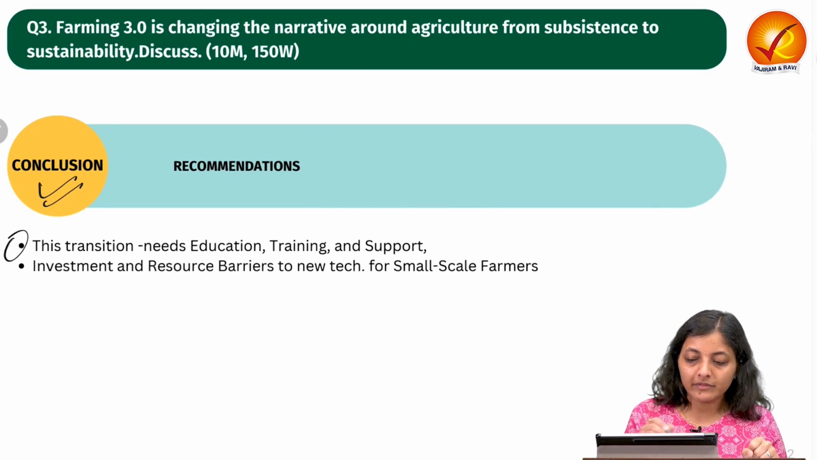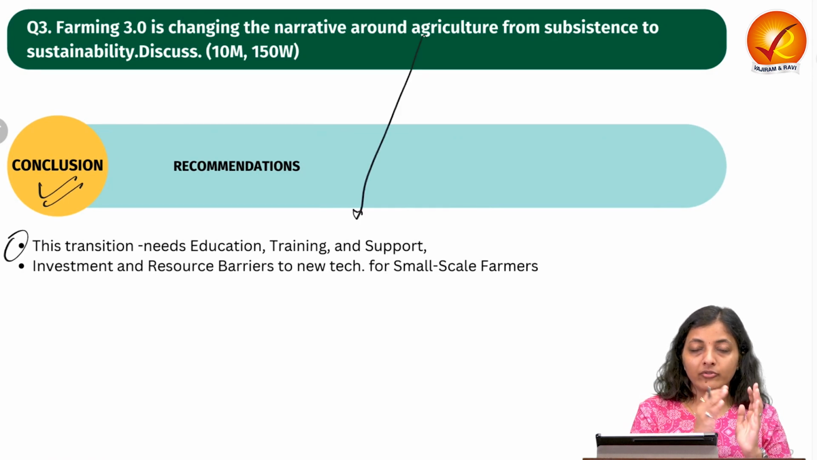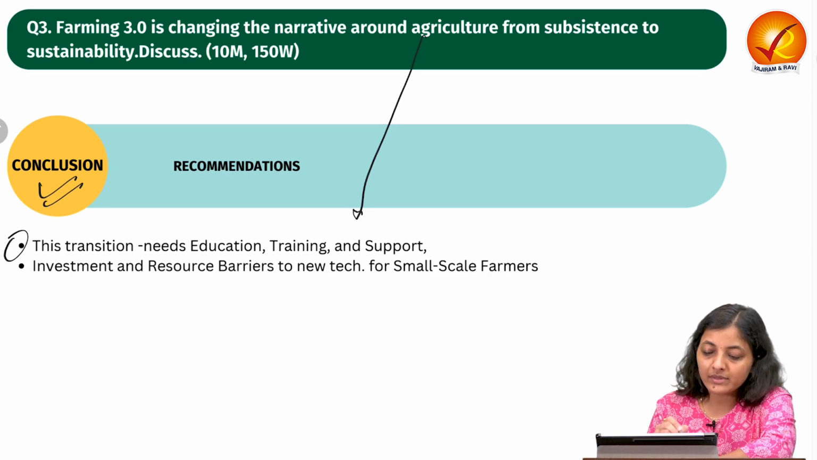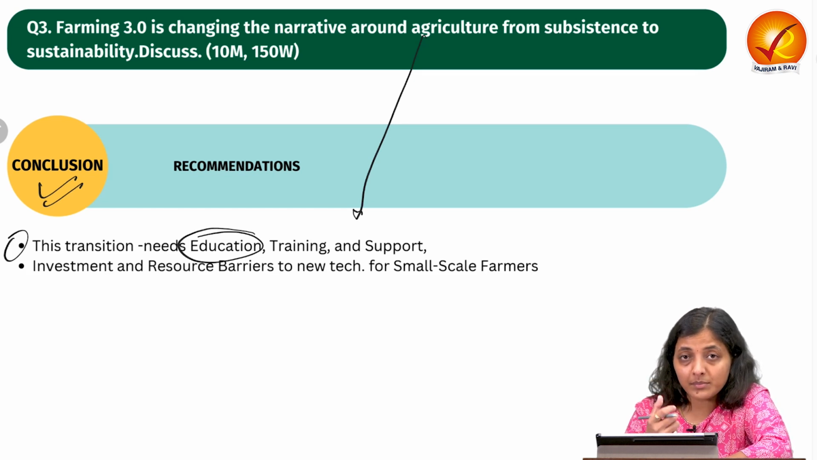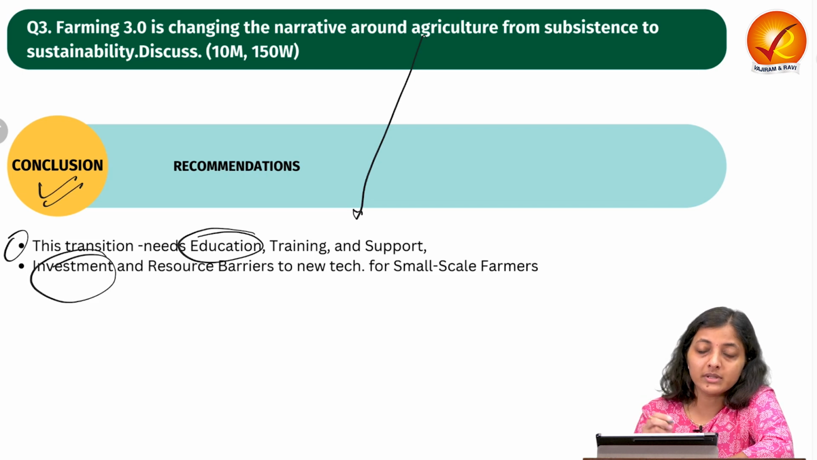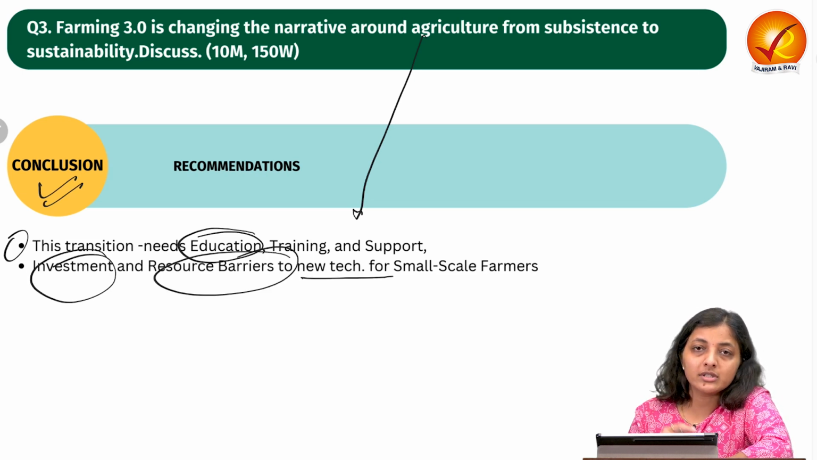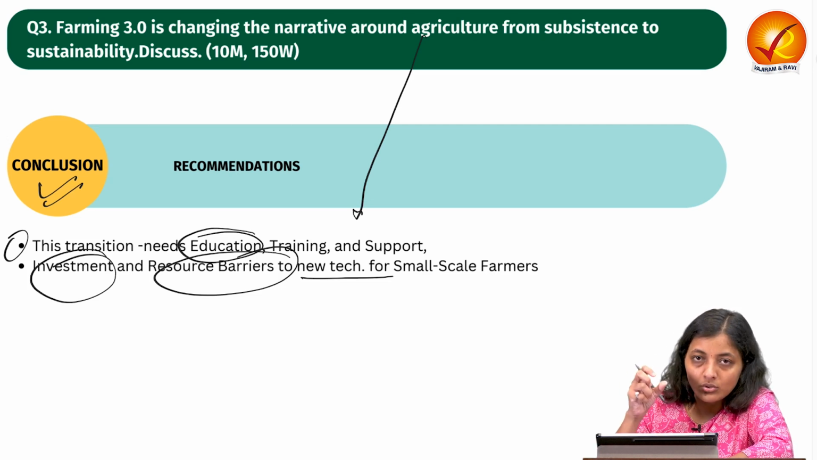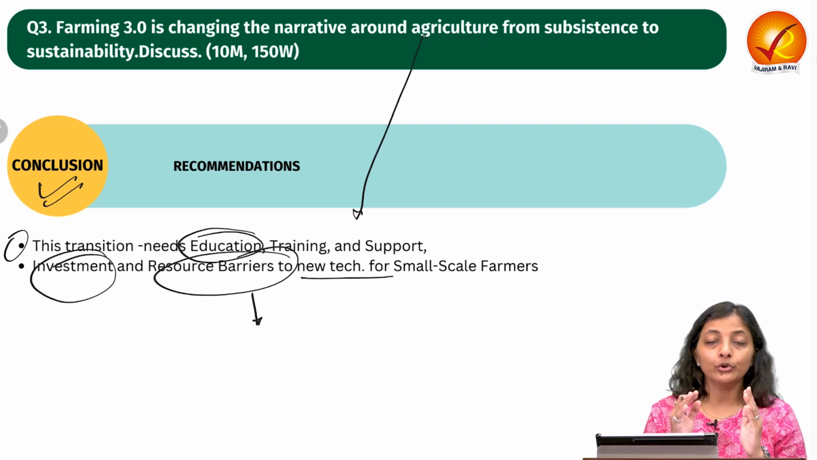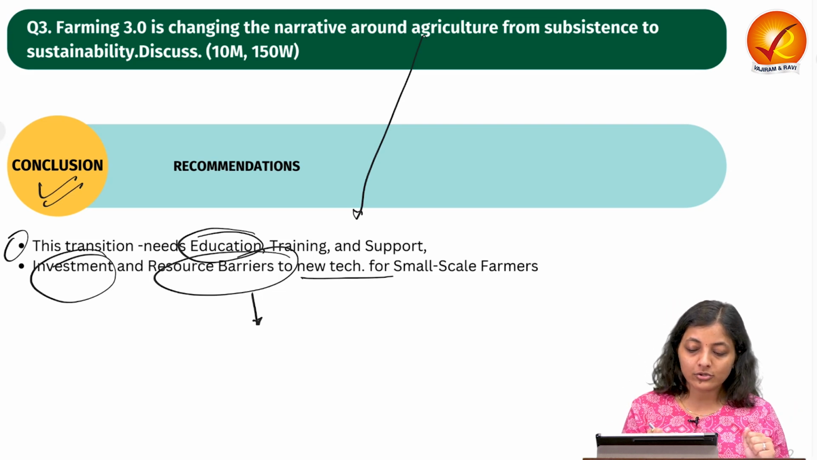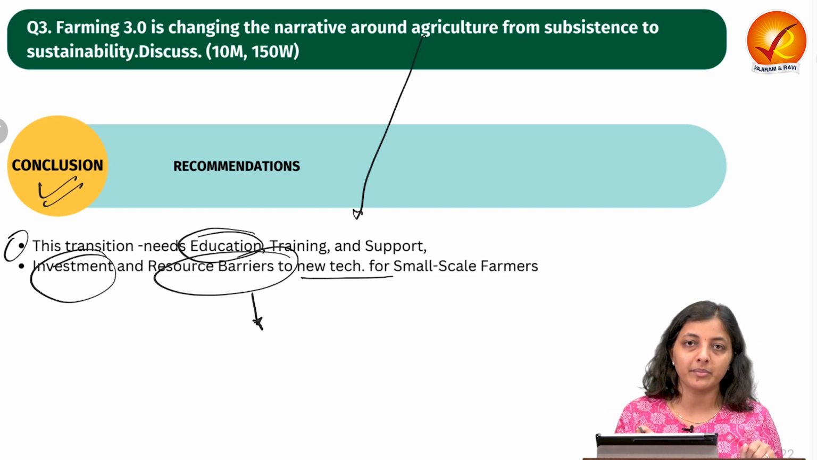In the conclusion, we should write that this transition from subsistence to sustainability requires education, training, and hand-holding support to the farmer. This may require huge investments, and there are resource barriers to new technologies for small and marginal farmers who do not have such a huge resource base. In this scenario, the government should handhold these small and marginal farmers so that they also can take benefits from the new technology advancements and promote sustainability in agricultural practices.